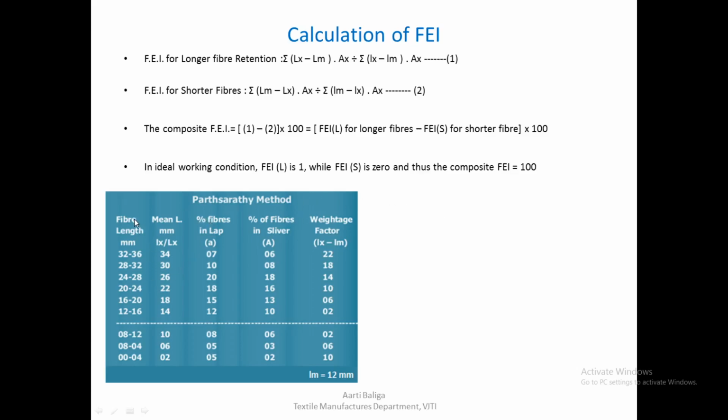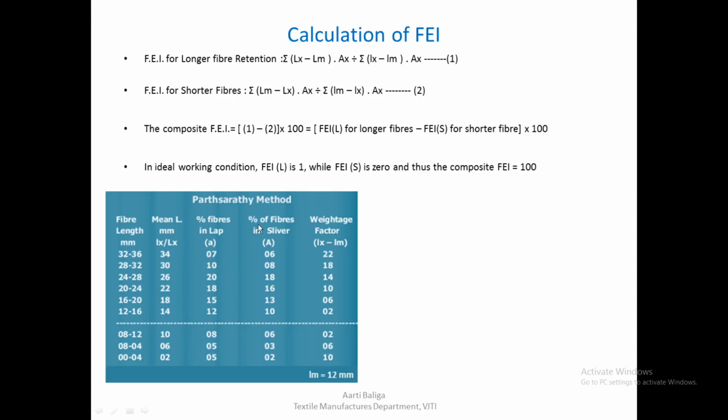So here in the first column, fiber length is mentioned in mm, the range is mentioned here, and the mean of this range is taken in the second column over here. The third column shows us the percentage of fibers in the lab. 7%, 10%, 20% of these particular ranges of fibers given against them are there in the lab.